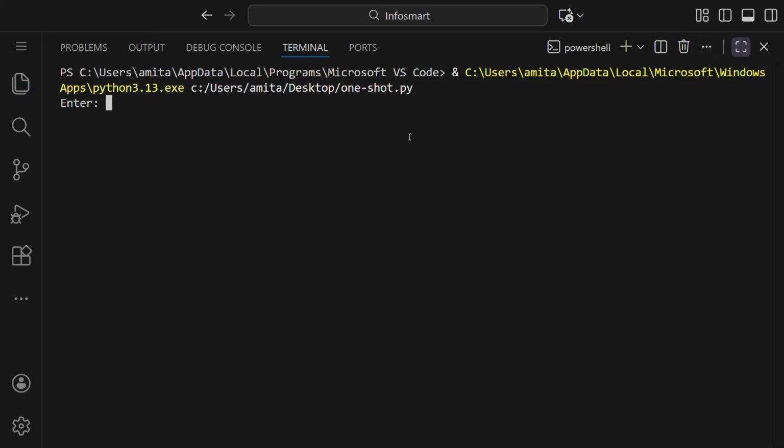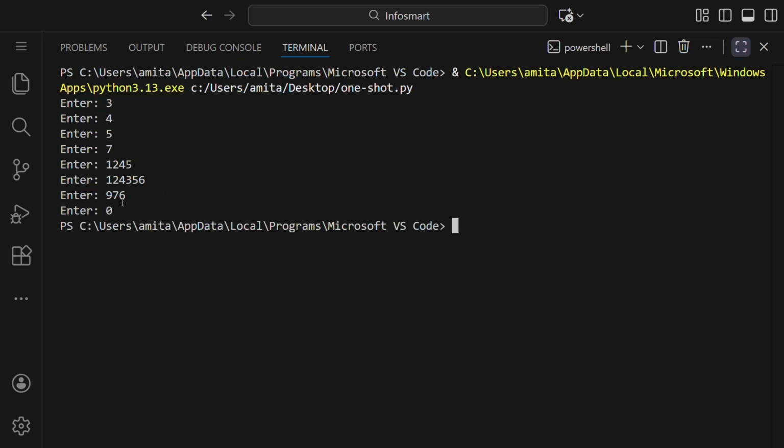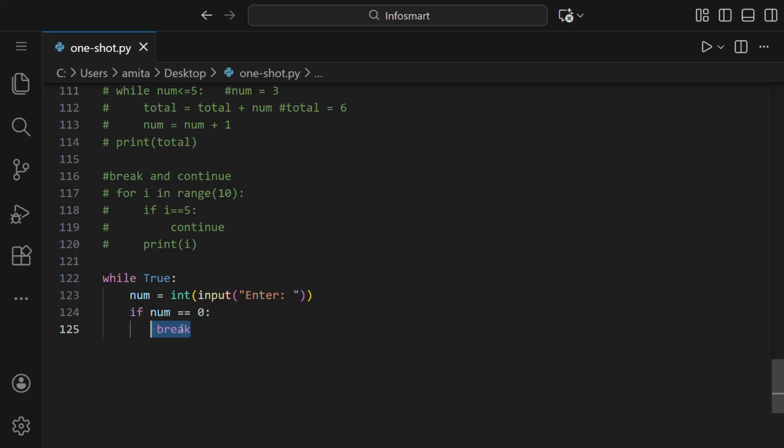Let us run this. It's asking for a number, let us enter 3, 4, like this, and it prints. You can see it's going again and again. When we type 0, we got out of the program. So this is the use of break.